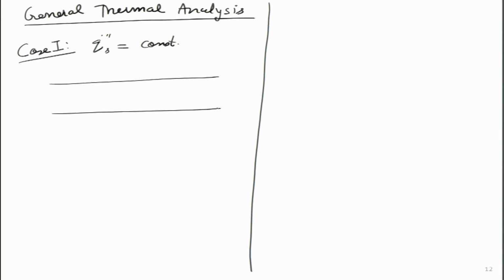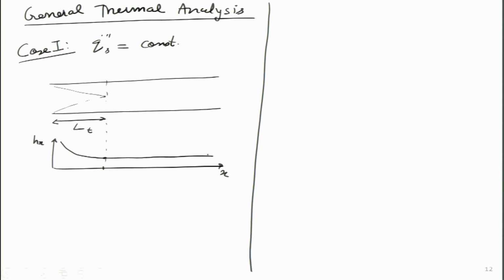So, let me draw the pipe over here. This is the entrance region, over here is the entrance length. Then based on it, we have just figured out, I can draw the value of Hx, this is the thermal entrance length. Up till this point over here, I can draw up till here. The H value is very high initially, and then it reduces, and after the flow has become fully developed, the H value becomes constant. I think this is what we have already looked at.